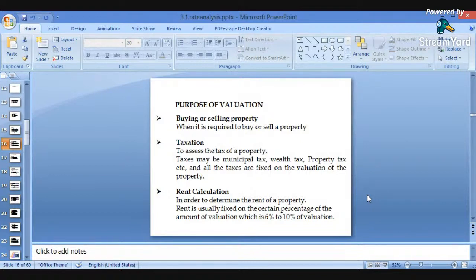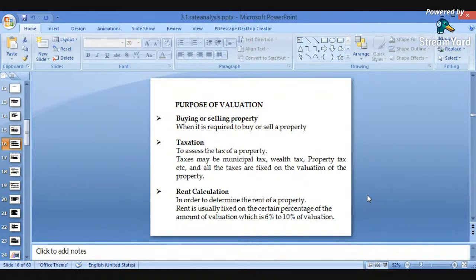Again, the next important purpose for valuation is taxation. In order to fix the tax with the current rates, valuation is important. Tax fixation is used to assess the tax of a property. The taxes may be municipal taxes, wealth taxes, or property taxes, and all the taxes are fixed on the valuation of the property.